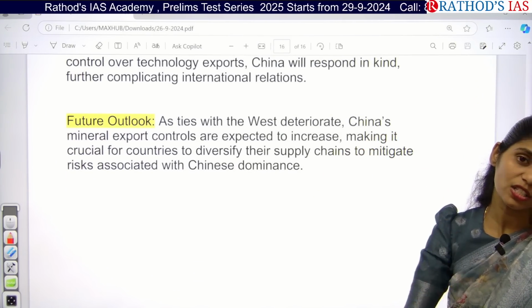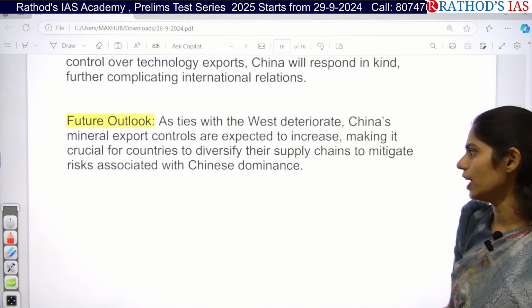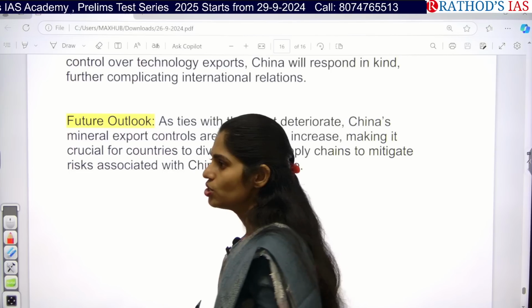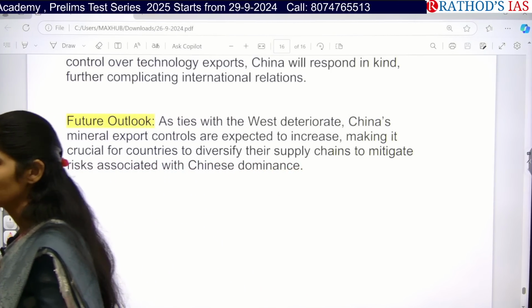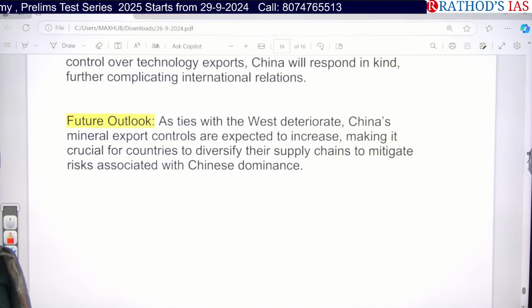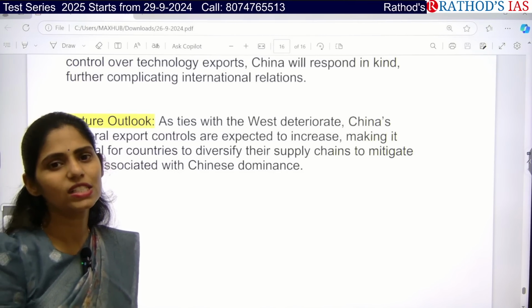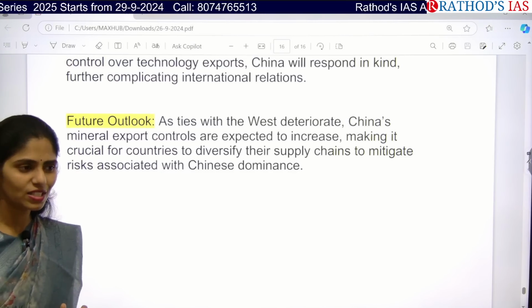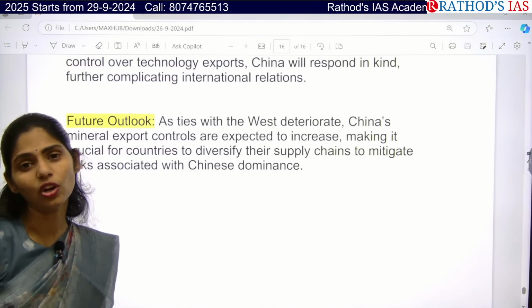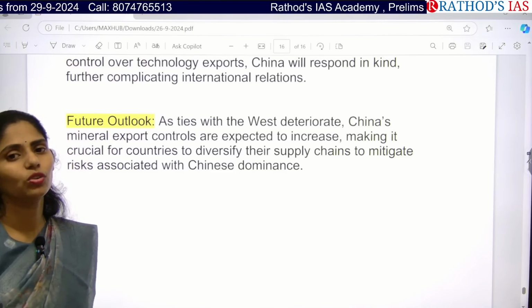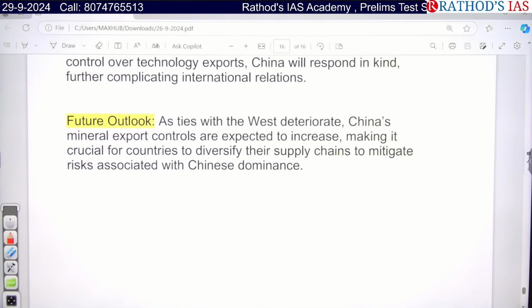because of that they want to come out of China. On this you also got a mains question in your GS paper 2 from international relations, that is the China plus one policy. So why is India an alternative for this China plus one policy, and what are the advantages India has to occupy that vacuum? So this is about the future outlook.